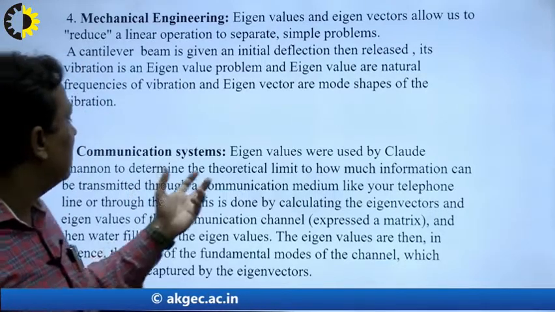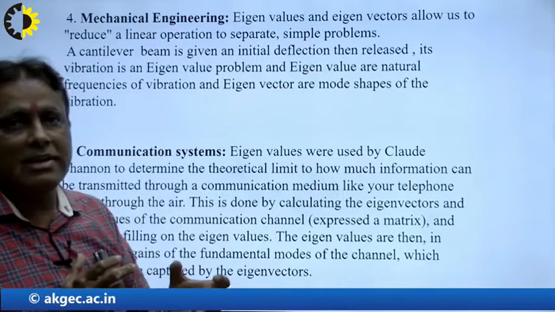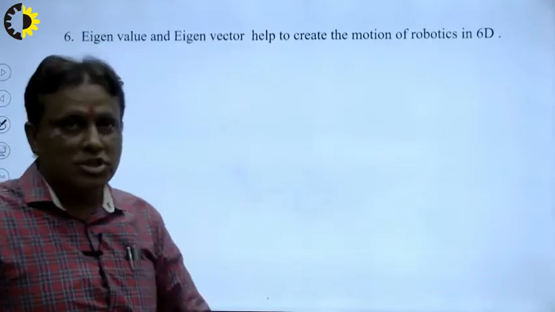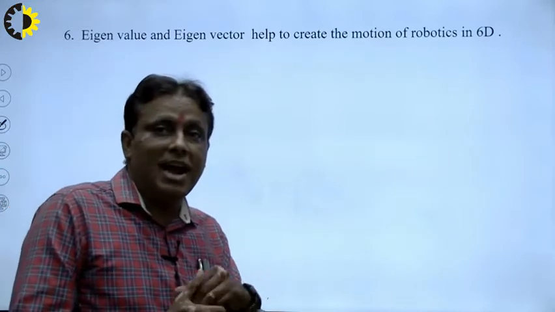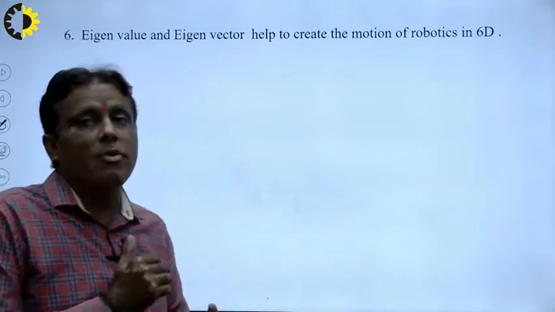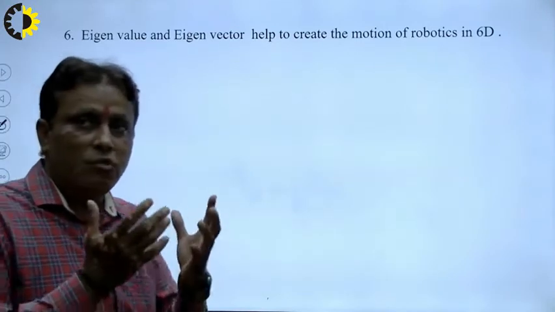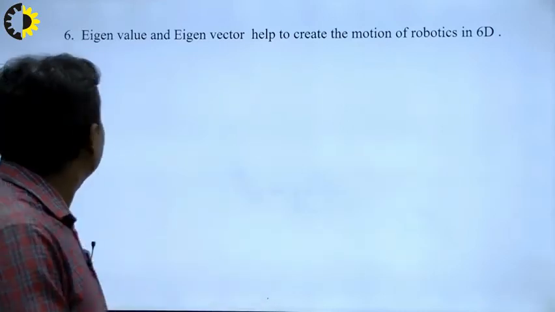In mechanical engineering and communication systems, we can use the eigenvalue and eigenvector. And next, most important, eigenvalue and eigenvector are used to create the motion of robotics in 3 dimensions, in 6 dimensions, because a robot is a machine which can move in maximum directions, that is 6D.